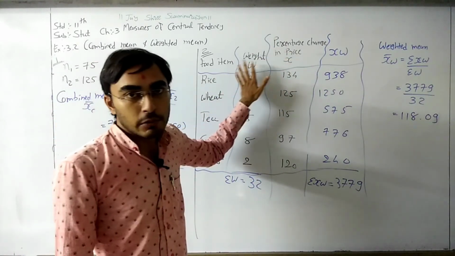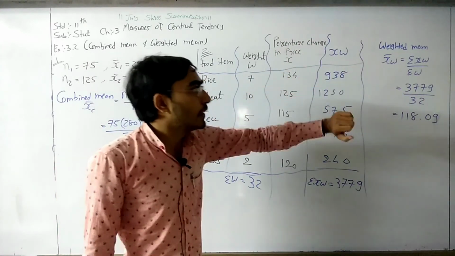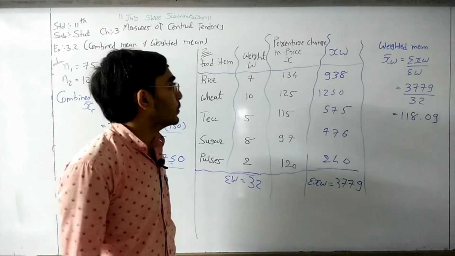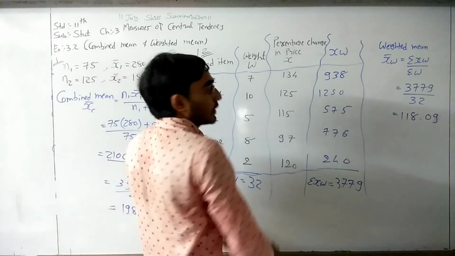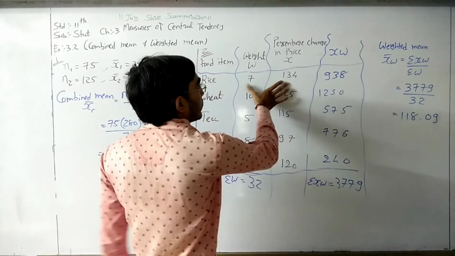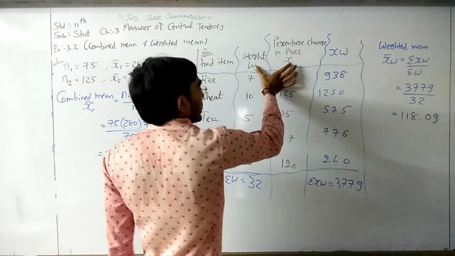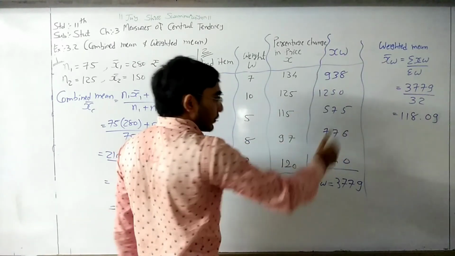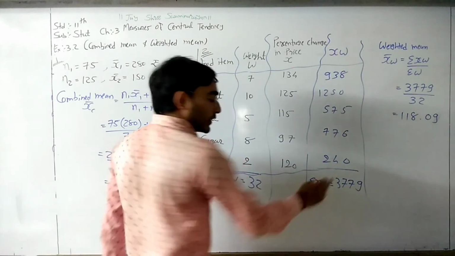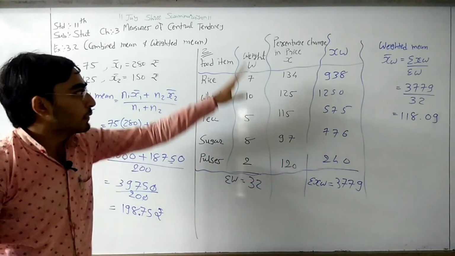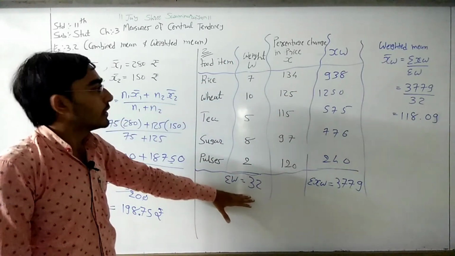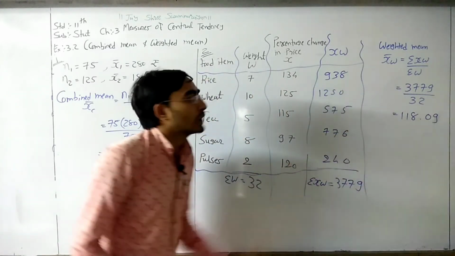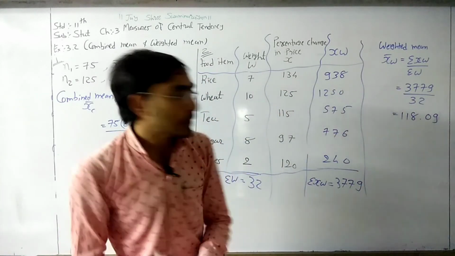Now x and w we have, so we can find the weighted mean by using the formula sigma xw divided by sigma w. Okay, so we need to multiply these two numbers. First of all xw, so multiplication of w and x, so multiply these two numbers, write down all this answer and add this answer, so you will get the sigma xw, and we want sigma w, so add this number, so you will get the sigma w. After that put this value here, you will get the value of your weighted mean.